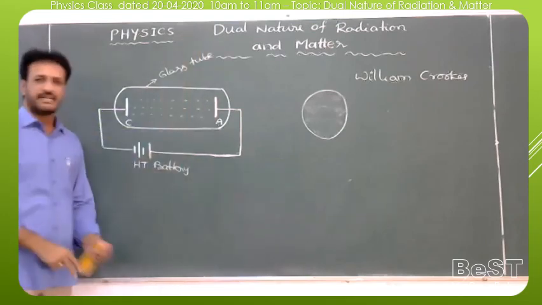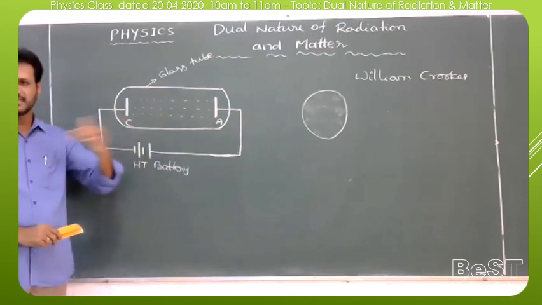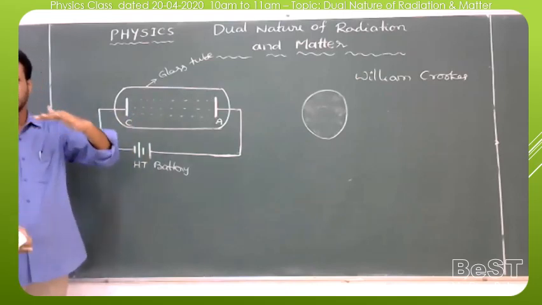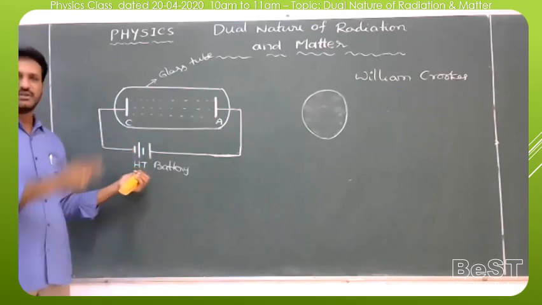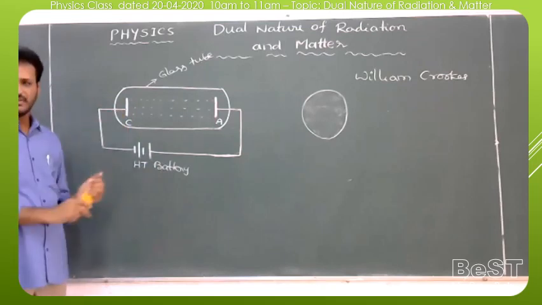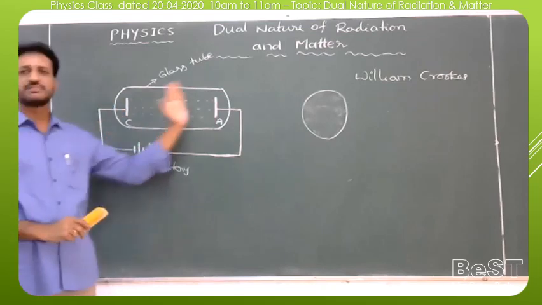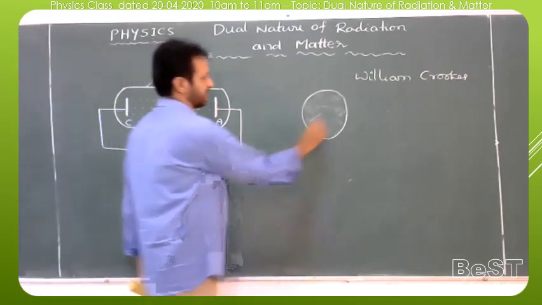So at a particular high potential and low pressure, some invisible rays are emitted from the cathode and travel towards the anode. These rays are named cathode rays.